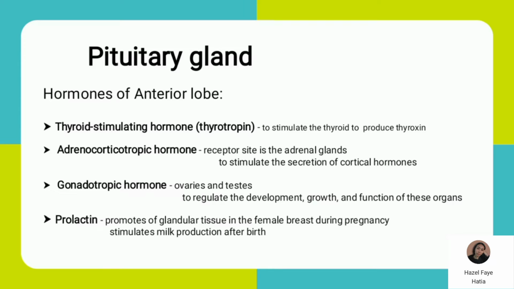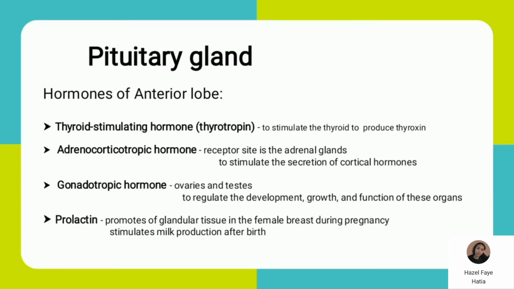First is the thyroid stimulating hormone, or thyrotrophin. It stimulates the thyroid to produce thyroxine. Next is the adrenocorticotrophic hormone. Its receptor site is the adrenal glands. It signals the adrenal gland to stimulate the secretion of cortical hormones.